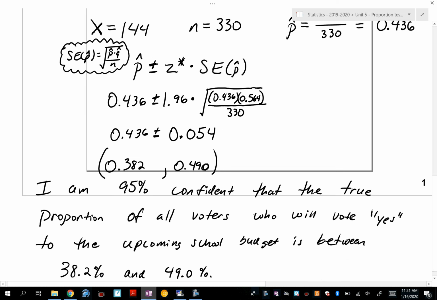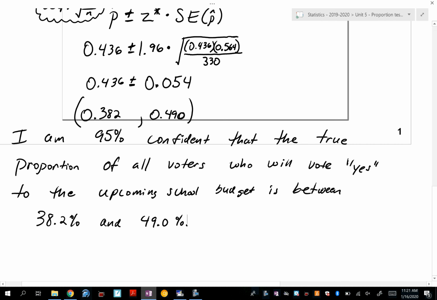Okay? So when I'm saying that I am 95% confident that the true proportion for all 100,000 voters is between these two numbers, I'm saying I don't know what it is. Okay? We either are going to capture it or we're not. Will we ever know if we capture it? No, I'm not going to know if we capture it. Personally, no. I'm not going to get the results for the voting on this. But someone could. Someone could get the results when the voting is done and see if our confidence interval caught it. I'm going to talk next week when the boys are back about what this 95% means.